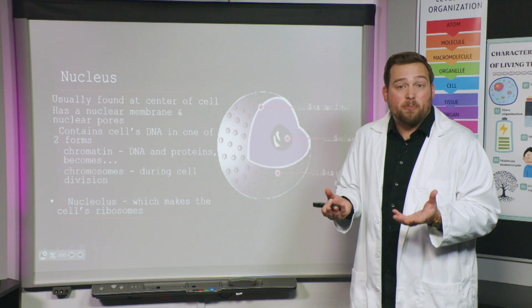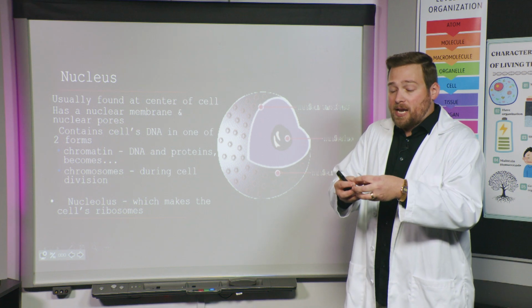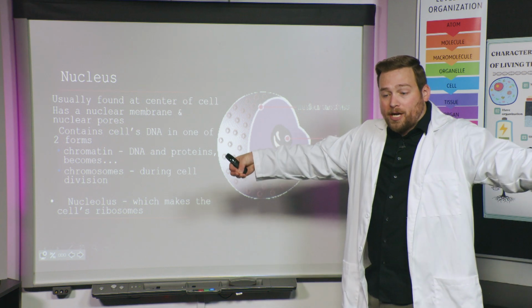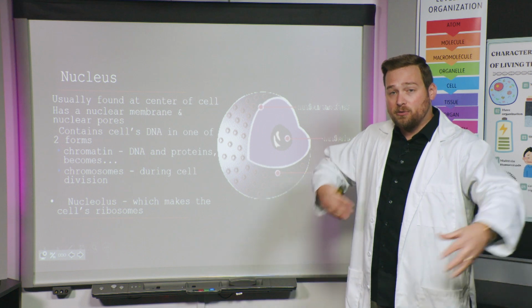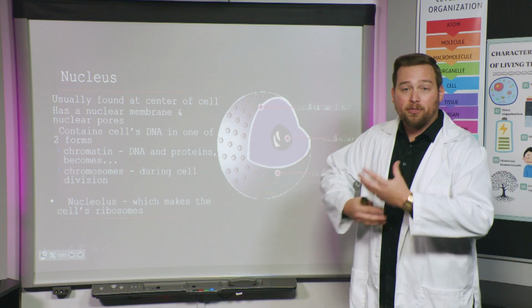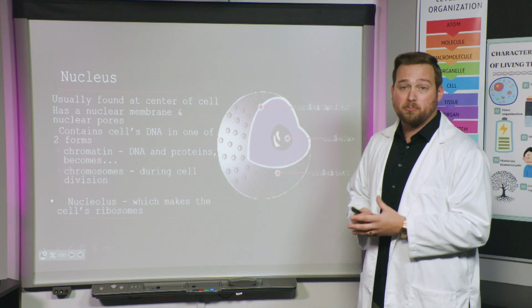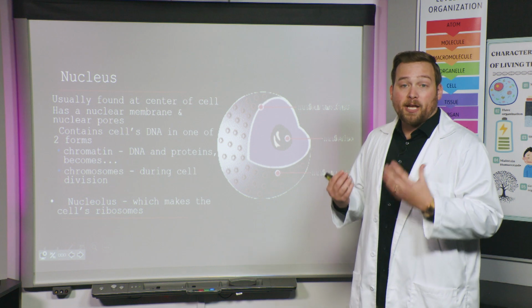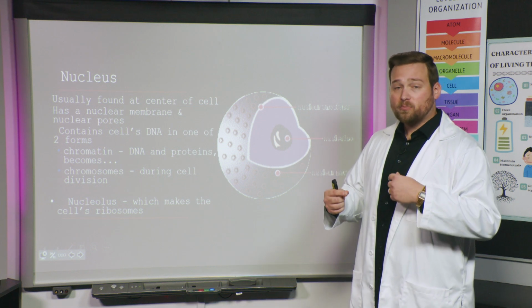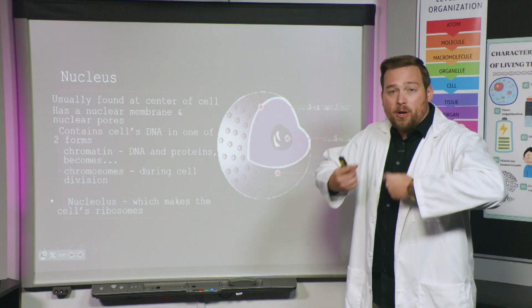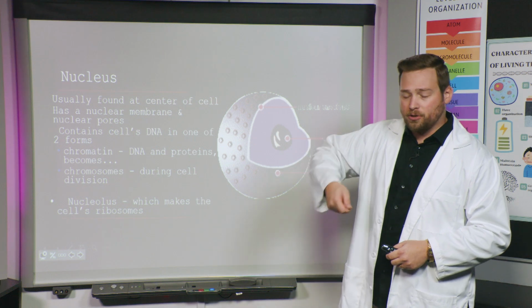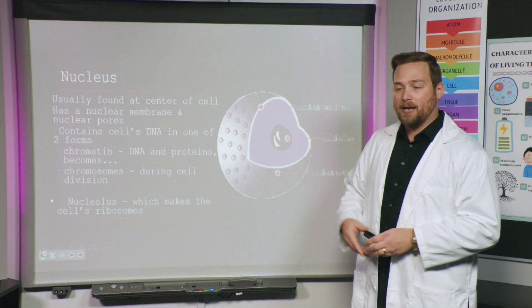That's kind of what chromatin is. Most of the time, DNA is in this really long, stretched out form, kind of like spaghetti noodles, and it gets all tangled up like the noodles in a bowl of spaghetti do. But when we're getting ready to divide the cell, we take that chromatin and we wind it really tightly, kind of like when you're using the fork to get a bite of the spaghetti.